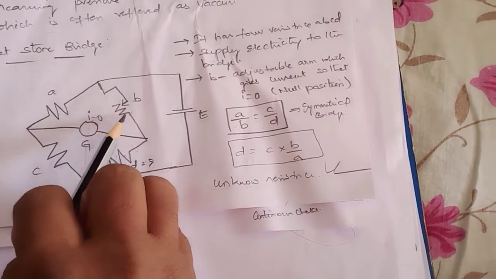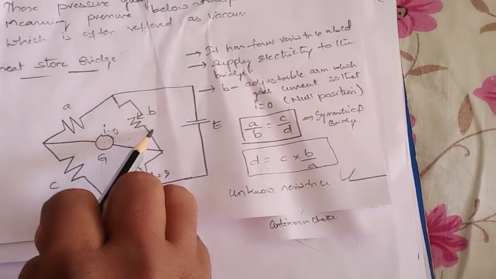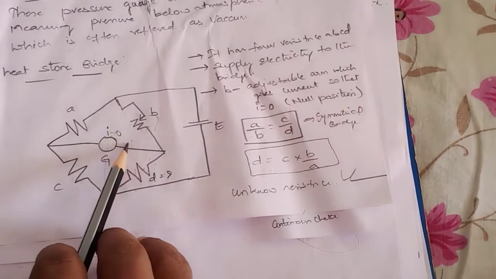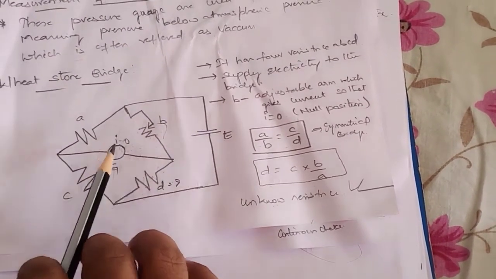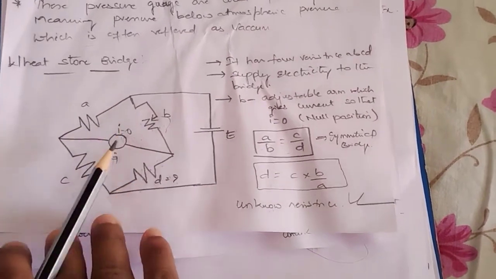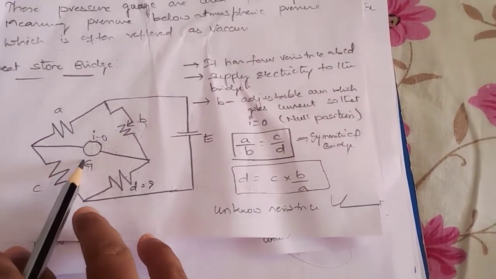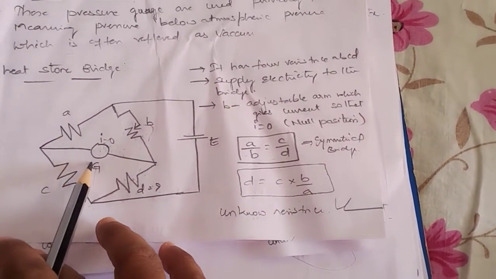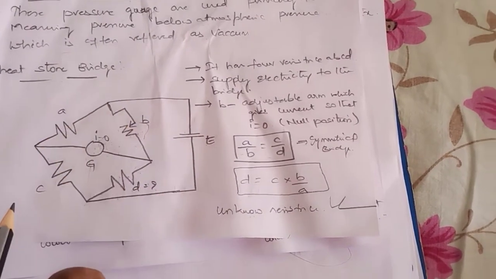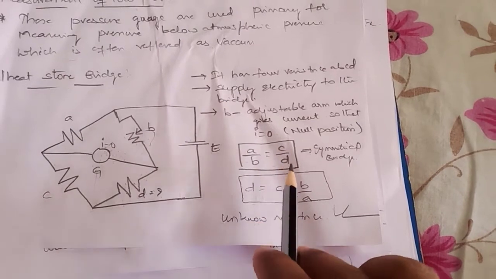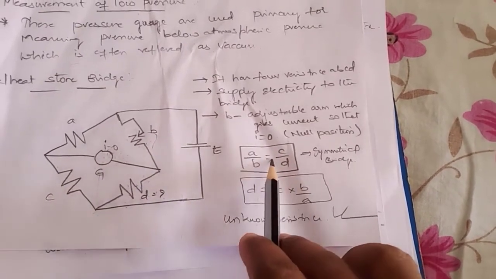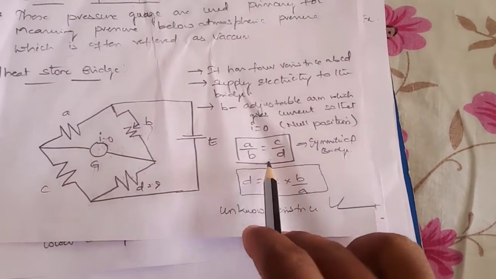This is a variable resistance, so we vary it in such a way that the galvanometer shows null deflection, that is, I equals 0. Under such conditions, the bridge is said to be balanced. That condition is called the symmetry condition. At this condition, the resistance values satisfy A by B equals C by D. So this is the condition, A by B equals C by D, under symmetrical bridge condition or balanced condition or null condition.